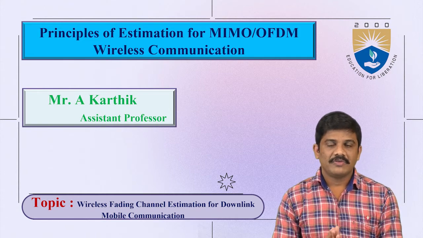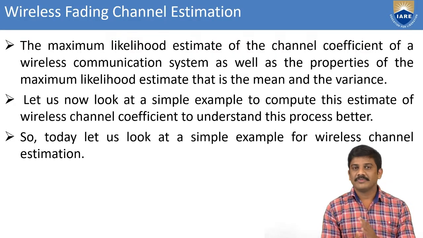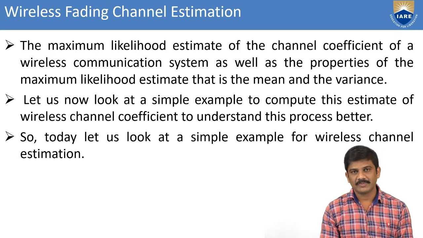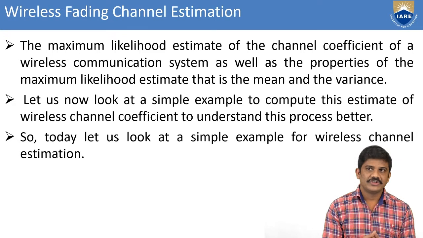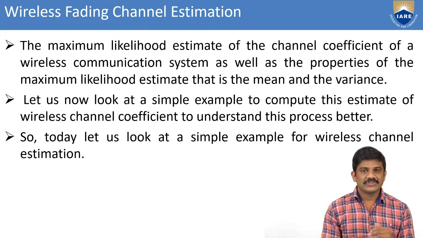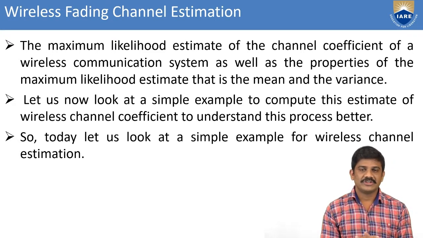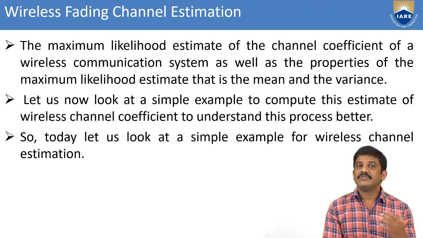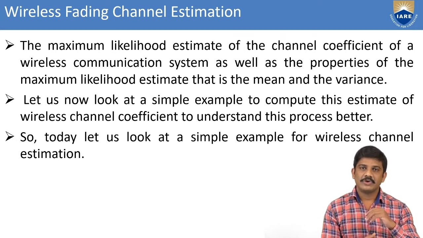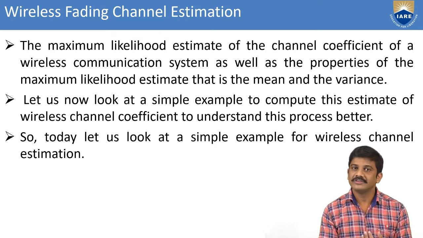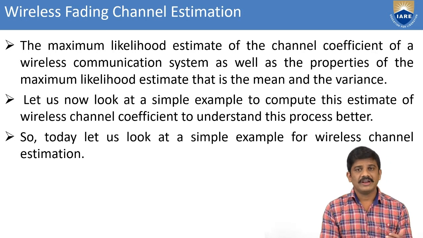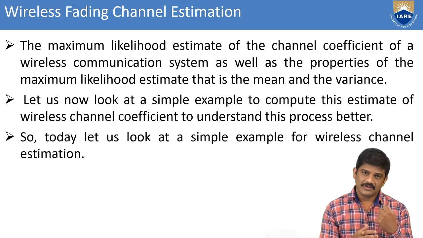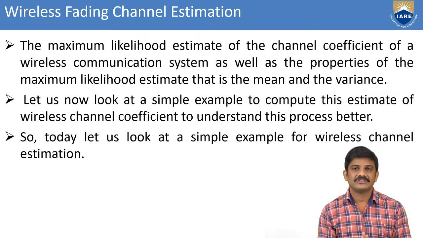communication. For this we look at the likelihood function and the maximum likelihood function. Coming to maximum likelihood estimation of the channel coefficient of a wireless communication system, as well as the properties of the maximum likelihood estimation, we know the mean and the variance. We have to find out how the mean and how the variance will occur in wireless fading, which we can also see in this session.